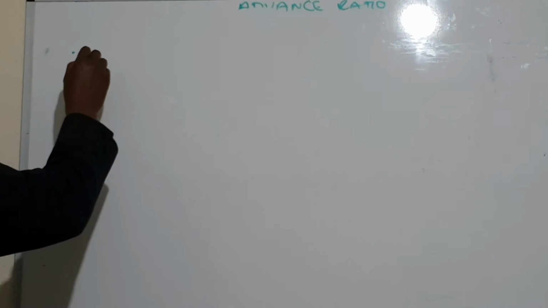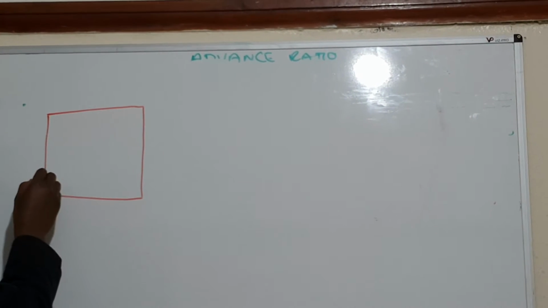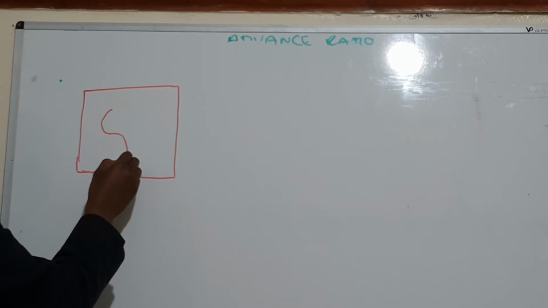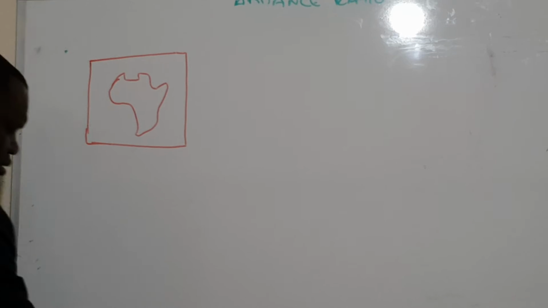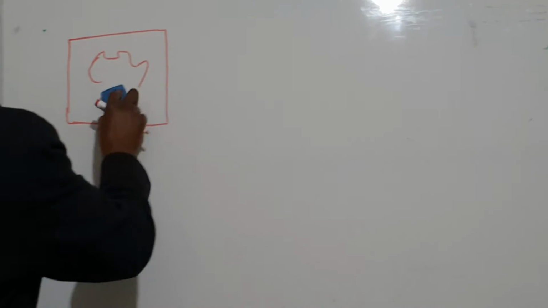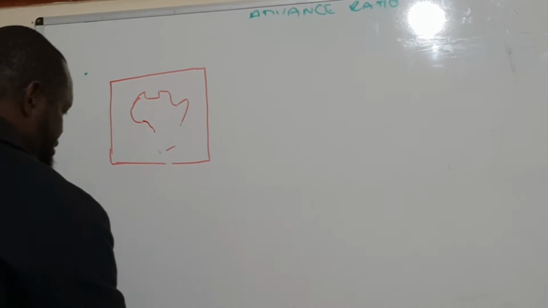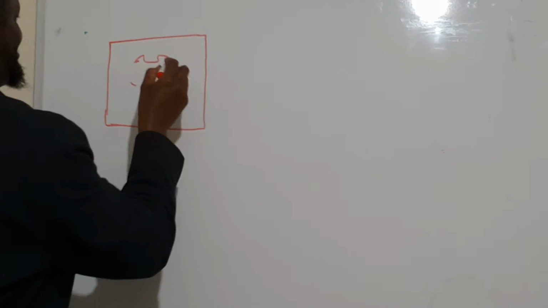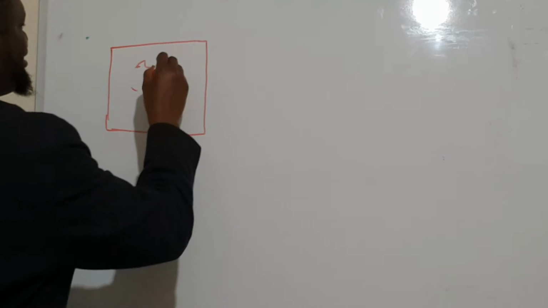Let's say you have a map of Africa on a small paper. If this is a map of Africa, it's not very accurate. Look at me, I lost my Africa. Too much in Europe.